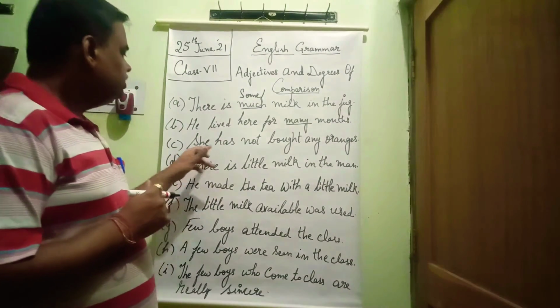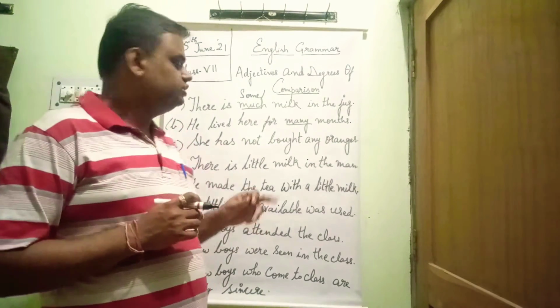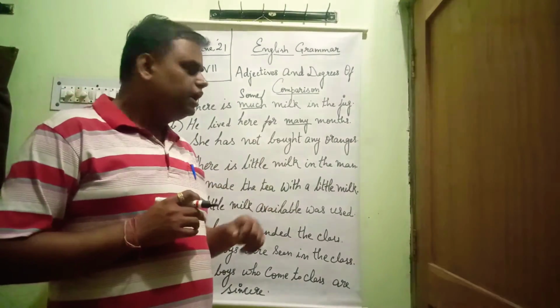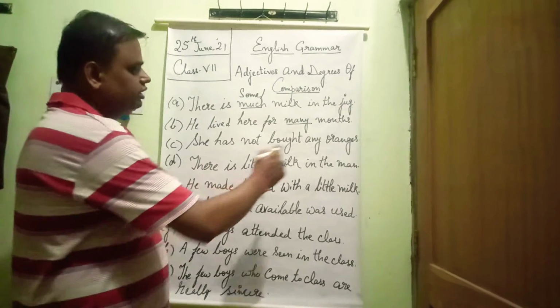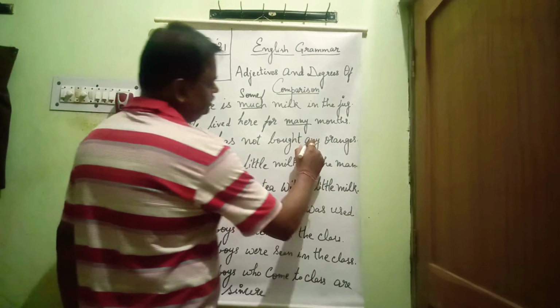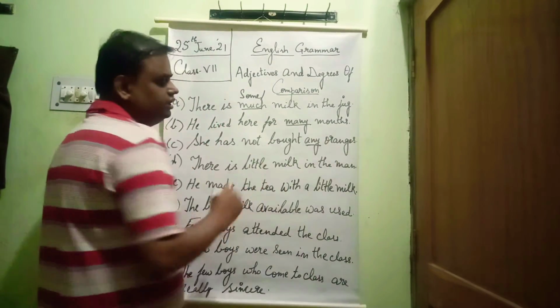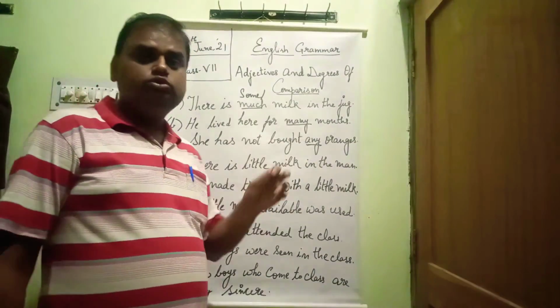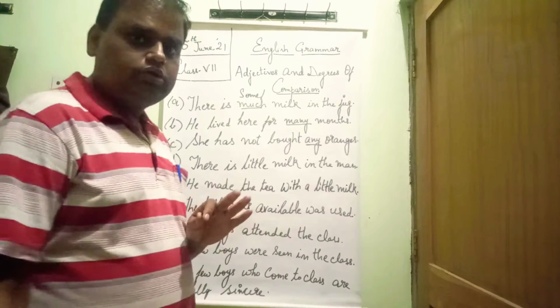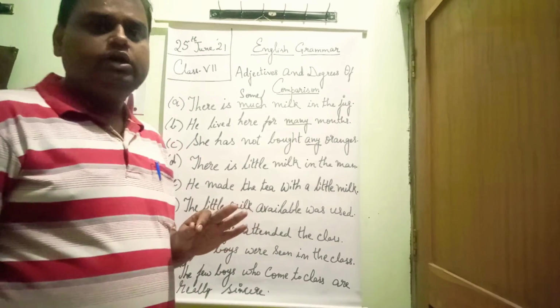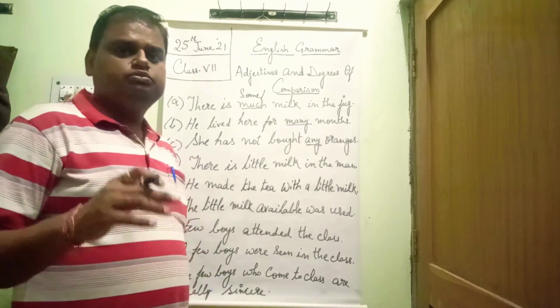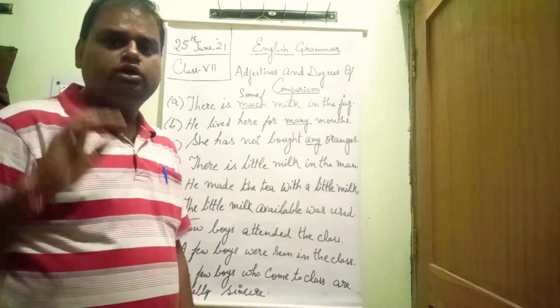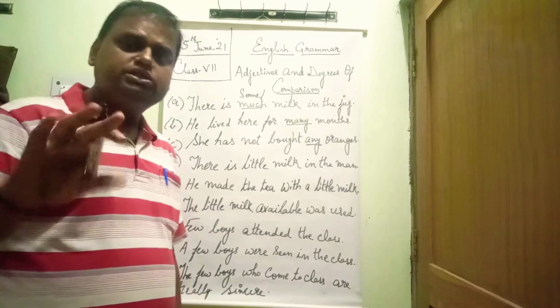You see, she has not bought any oranges. She has not bought any oranges. Now you see here, oranges is the noun and any is describing oranges. That is why any is the adjective. Now any is used for a countable noun. It is not used for an uncountable noun. We cannot say she has not bought any oil. Oil is an uncountable noun.